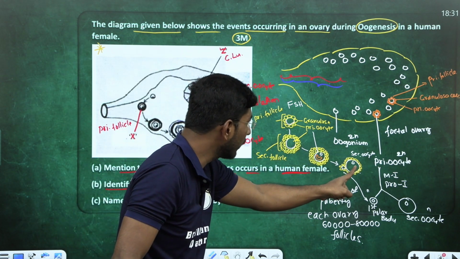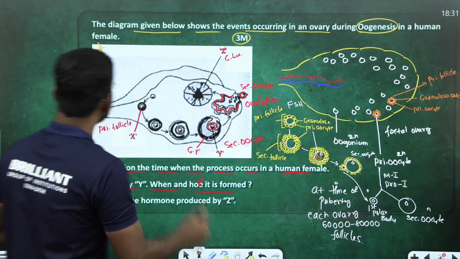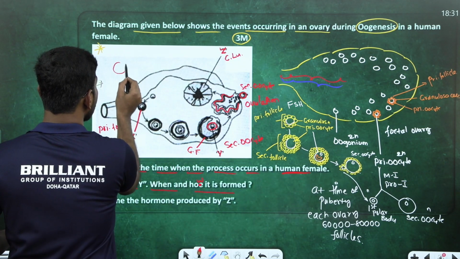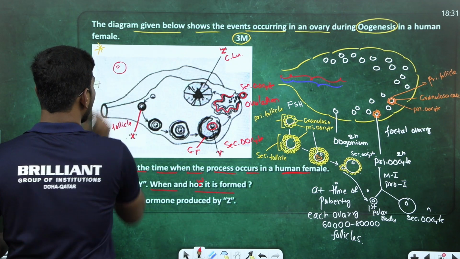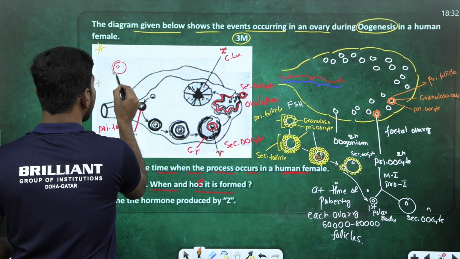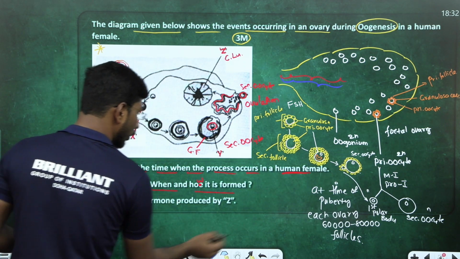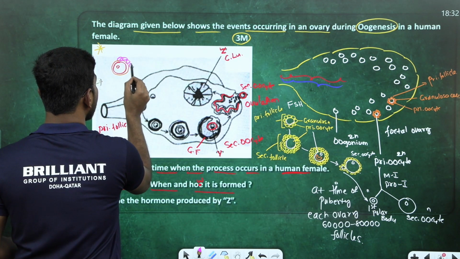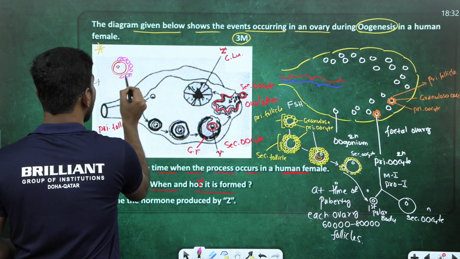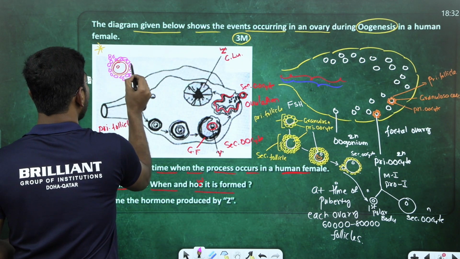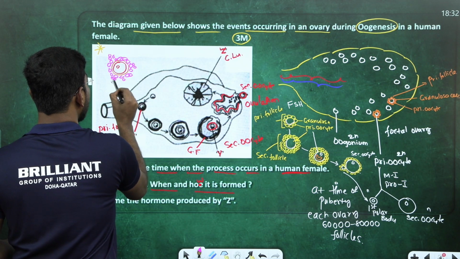Now this secondary oocyte, let's take this is the secondary oocyte. Here it is a haploid nucleus, surrounded by a zona pellucida layer, and also corona radiata cells are there, like this. It is a secondary oocyte, right? Now what happens at the time of fertilization?